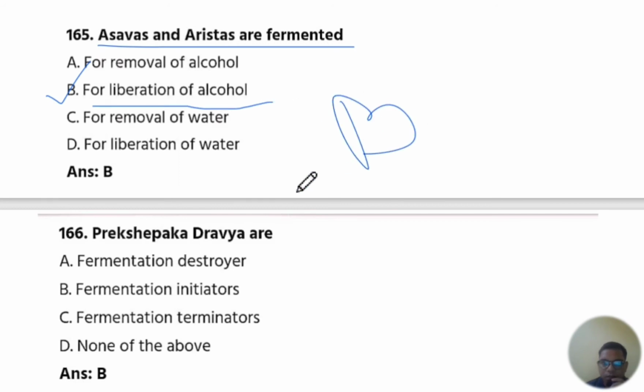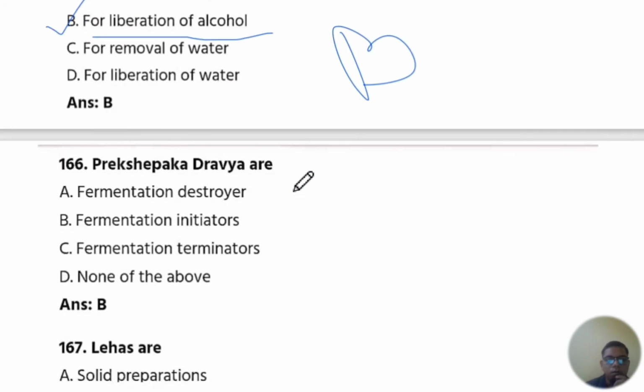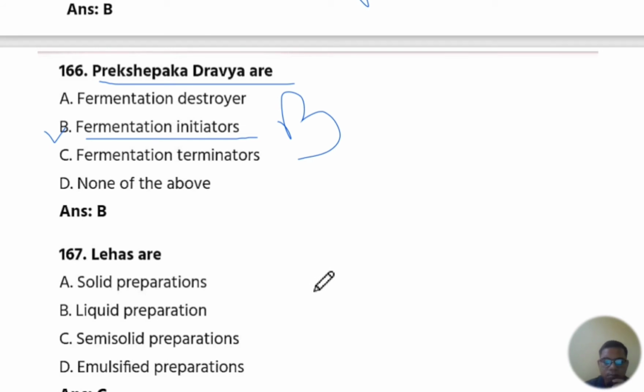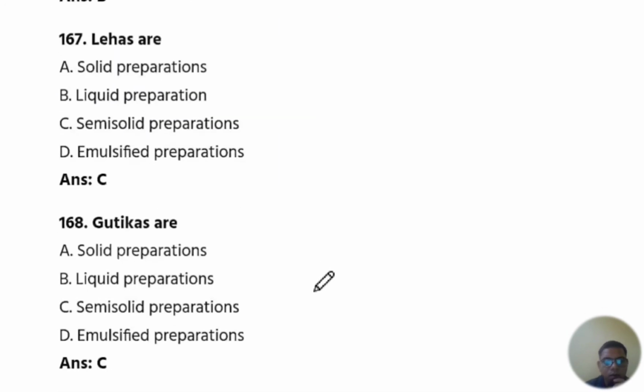The answer is B, for liberation of alcohol. Okay. The next is Prakshepaka dravya are fermentation initiators. The answer is B, fermentation initiators.